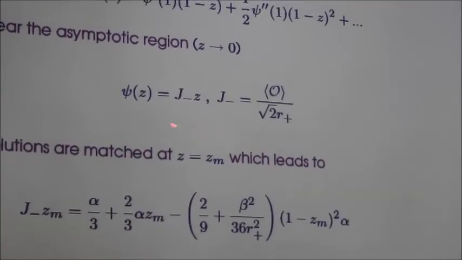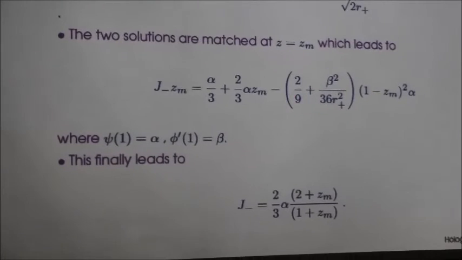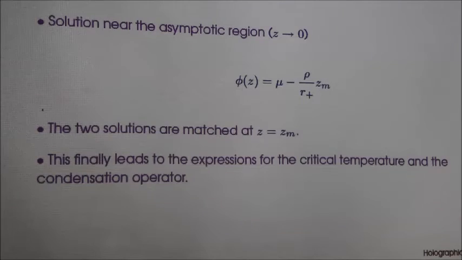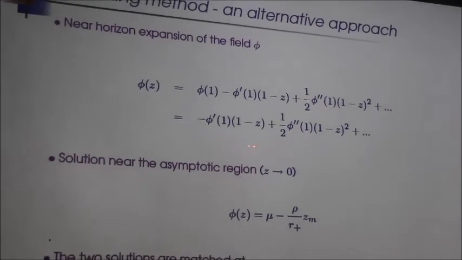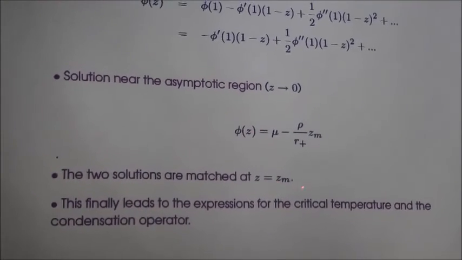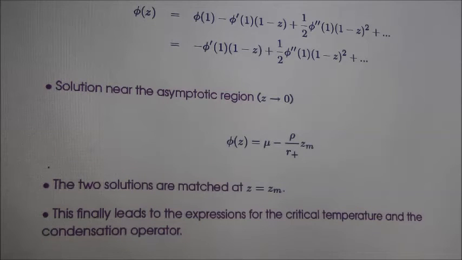So if you match these two solutions at some z is equal to zn, you get a relation of this form, and this finally leads, after differentiating this equation once more, to an expression for j minus in this form. And then you make a near horizon expansion of the electric scalar potential, match it with the asymptotic solution at some z is equal to zn, and you get again some equation. From these equations you get very cheaply, it's a very economic method actually, the relation between critical temperature and charge density, and you also get the expression for the condensation operator.